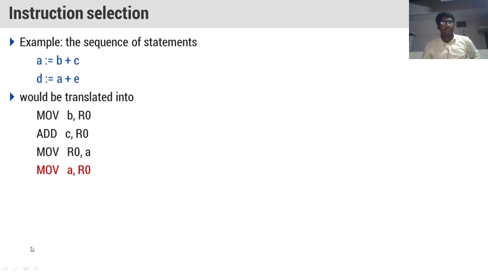That is why we are moving the contents of R naught into A. Again, what is the assembly level code I have written? Move A comma R naught. So, move R naught comma A means I am moving the contents of R naught to A. Move A comma R naught means again I am moving the contents from A to R naught. So, finally, we do add C comma R naught and move R naught comma D.